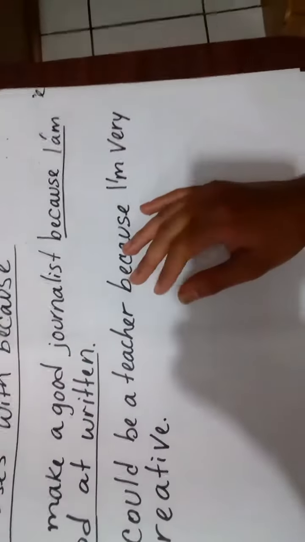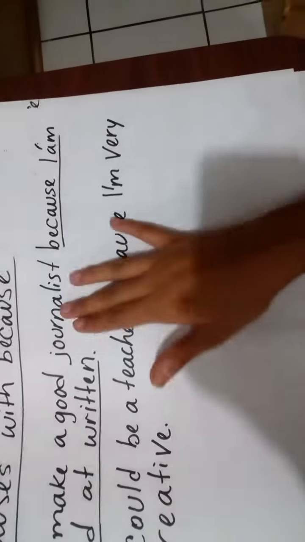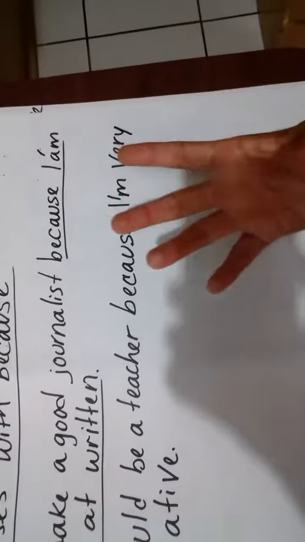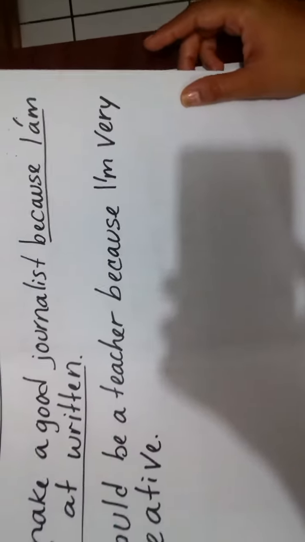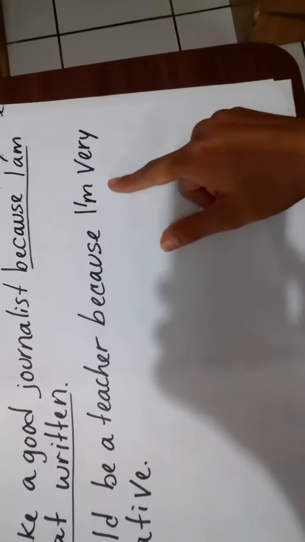It's when you explain that. It's the reason why you could do that. We use because every time we are going to express why you do that. I could be a teacher because I'm very creative. Because is a reason.